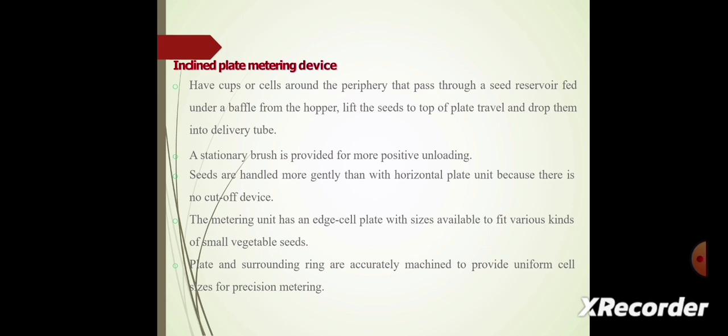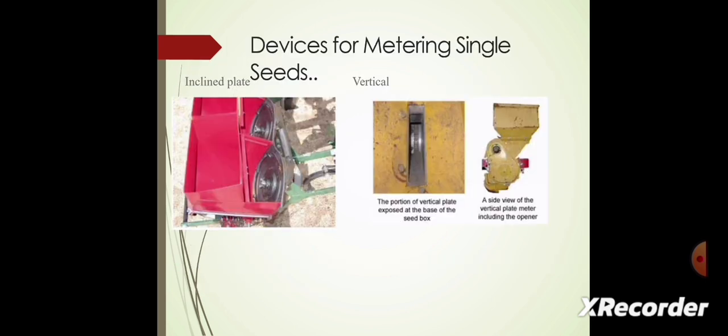Next, we see the seeds are handled more gently than with the horizontal plate unit because there are no cut-off devices. Plate and the surrounding rings are accurately measured to provide uniform cell sizes for precision metering. Devices for metering single seeds: inclined plate and vertical plate types.